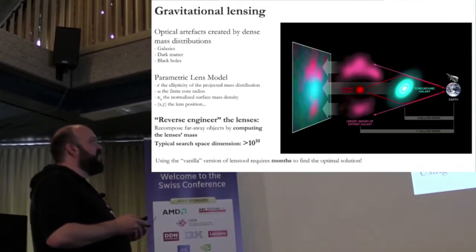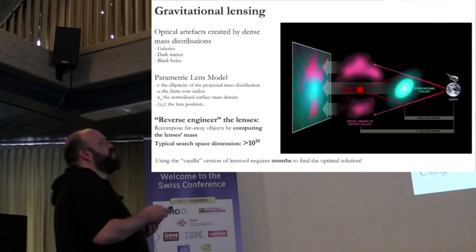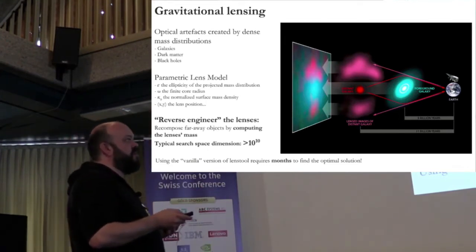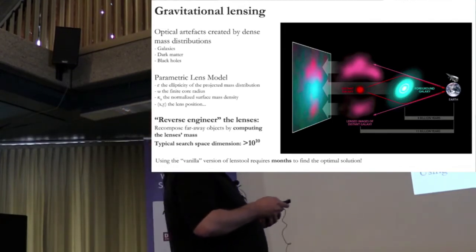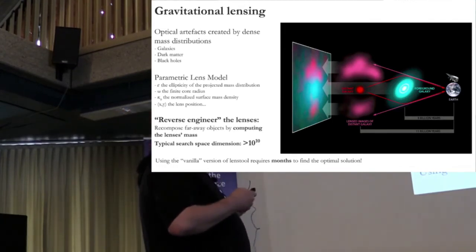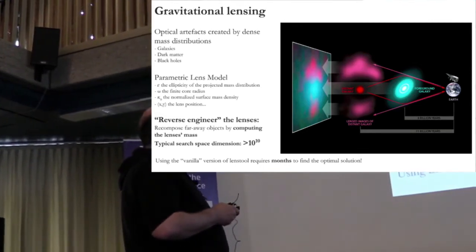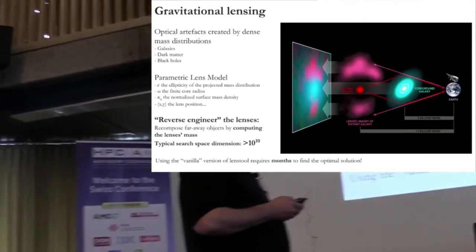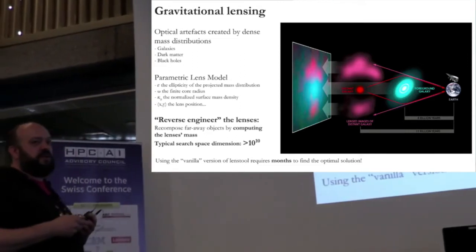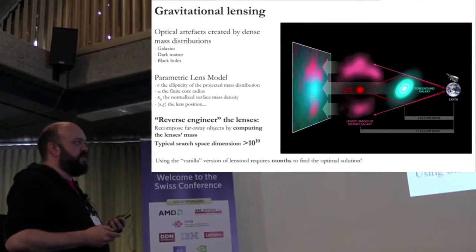If you are able to find a parametric lens model, which defines the characteristics of what is between you and the galaxy that you want to observe, you can use gravitational lensing to recover those characteristics.